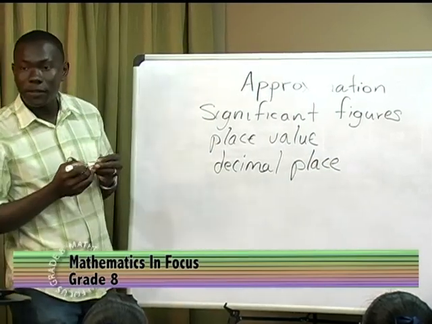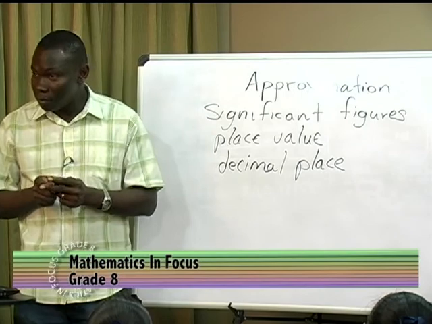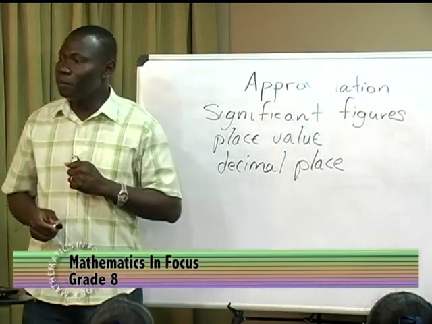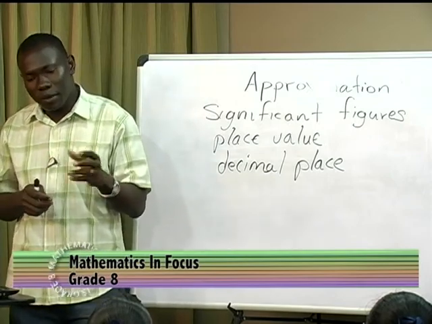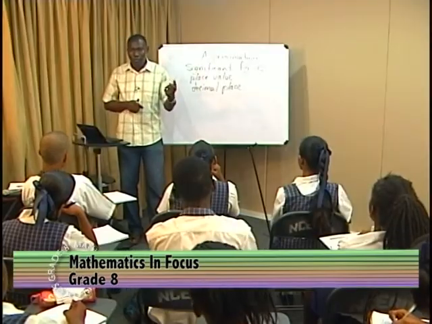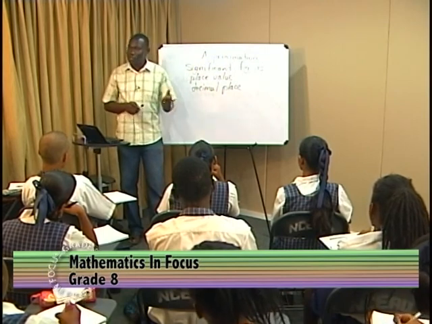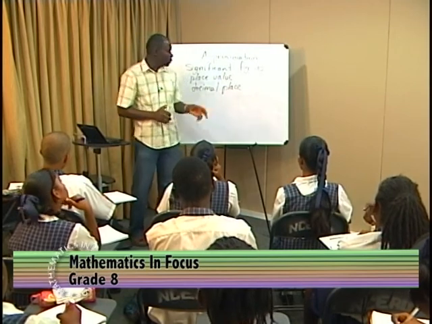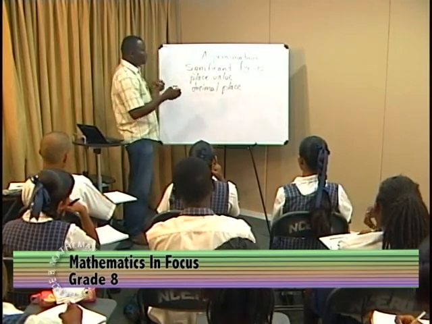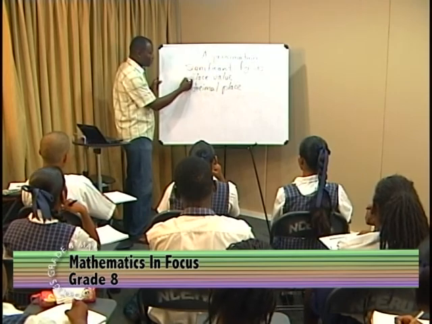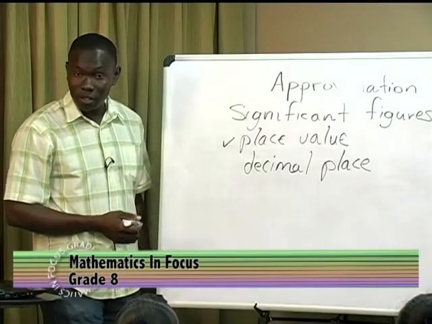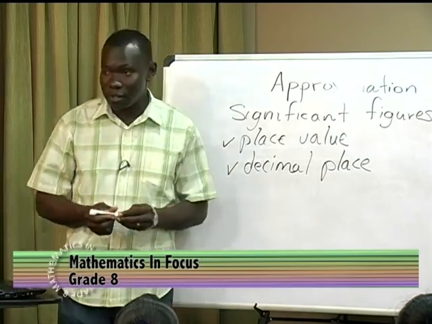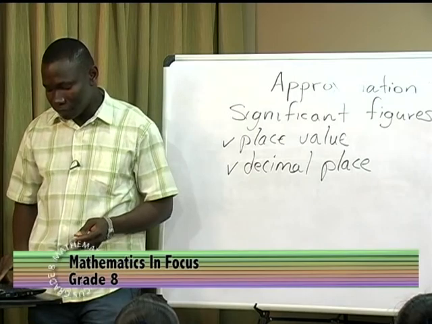We can also approximate in terms of the decimal place, because some numbers have some decimal digits following. So sometimes we might just want to know this number to the first decimal place or to the second decimal place. We're not interested in anything else that follows. All right? So we can approximate like that. In today's lesson, we will be looking at approximating in terms of place value, and in terms of decimal place for the rest of today's lesson. Is that clear? Yes, sir.